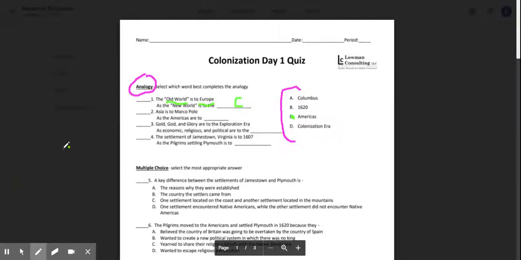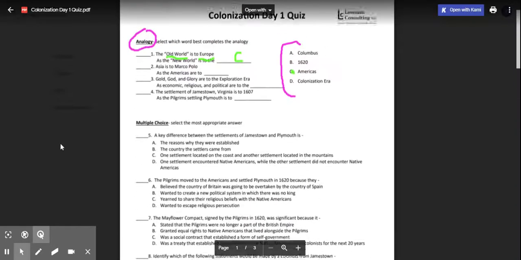The next one, number two: Asia is to Marco Polo as the Americas are to where or what? Number three: gold, God, and glory are to exploration era, as economic, religious, and political are to what? And number four: the settlement of Jamestown, Virginia is to 1607, as the Pilgrims settling Plymouth is to what? So remember, you've got vocabulary words and their definition. That's what an analogy is.